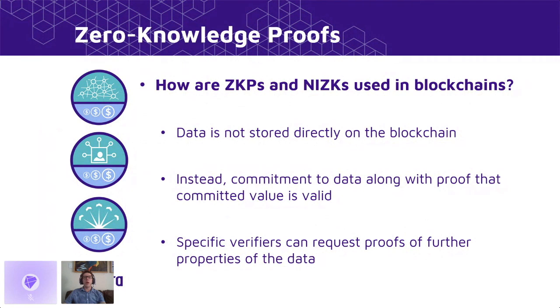Instead, we construct what's called a commitment, which you can think of as a hash function. So we take our data and we plug it into a hash function, and this produces a commitment that binds us to a particular piece of data, but also hides what that particular piece of data is. So the result is just a sort of random looking string that makes sure in the future that I can prove to somebody that my data that I committed to actually corresponds to that committed random looking string.